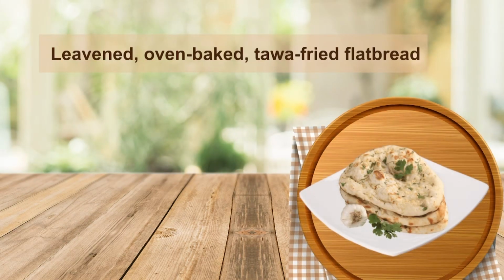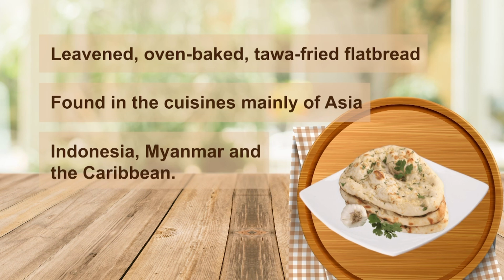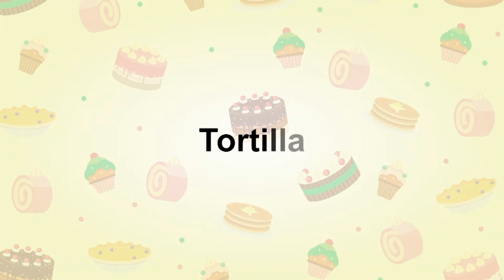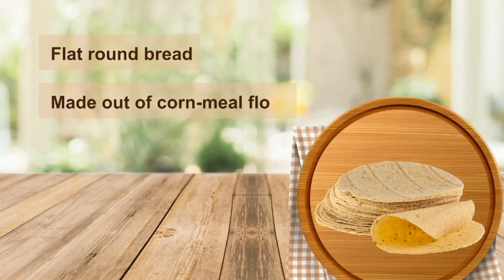Naan. Naan is a leavened, oven-baked or tawa-fried flat bread that is found in cuisines mainly of Western Asia, Central Asia, the Indian subcontinent, Indonesia, Myanmar, and the Caribbean. Tortilla. Tortilla is a flat, round bread made out of corn flour or flour.